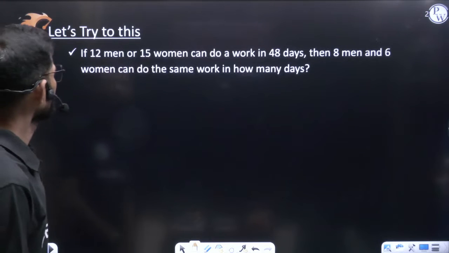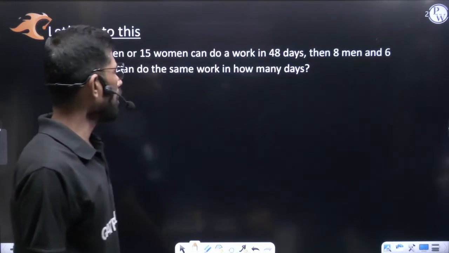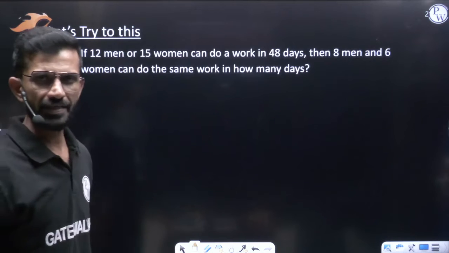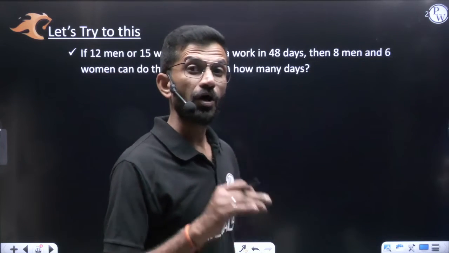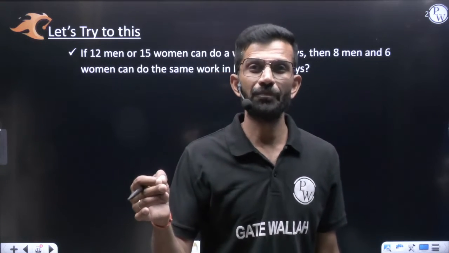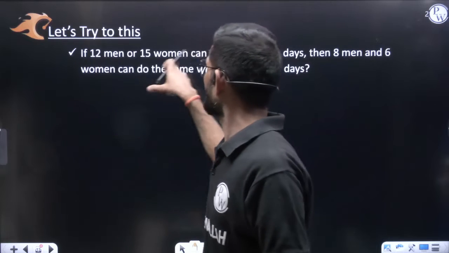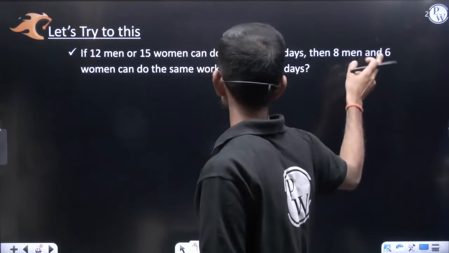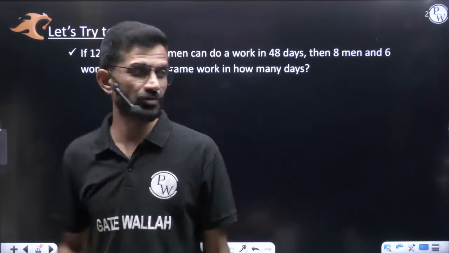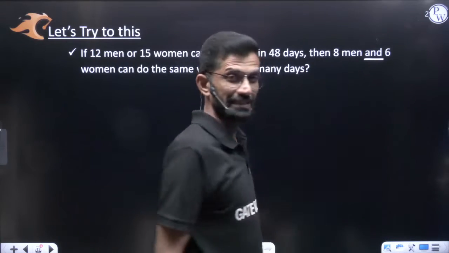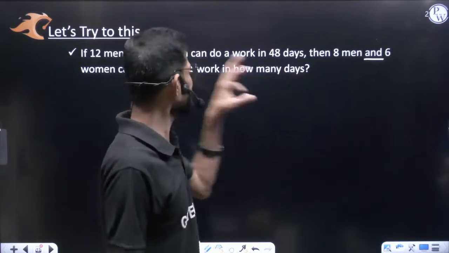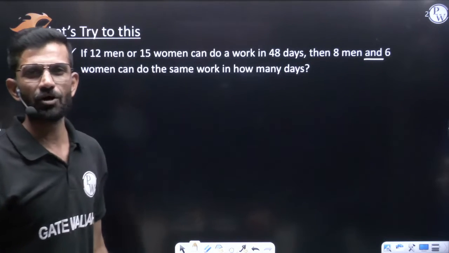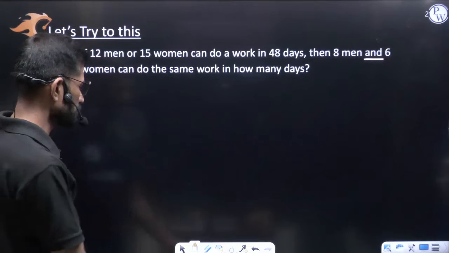Here, if 12 men or 15 women can do a work in 48 days, means 12 men can also do in those many days, 15 women can also do in those many days. Then 8 men and 6 women. See here they are using the word and, means team is having 8 men and 6 women, can do the same work in how many days. Now let us understand how to sort it out.